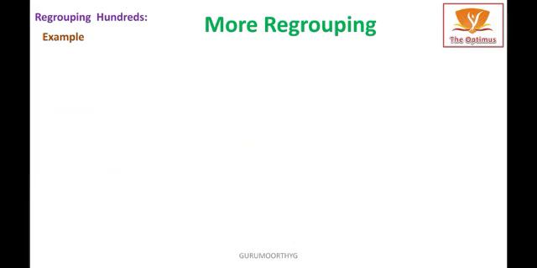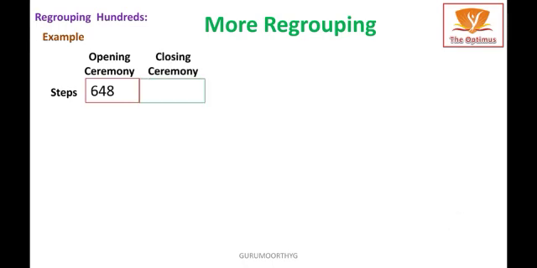The number of steps in the opening ceremony equal to 648. The number of steps in the closing ceremony equal to 875. The question is, how many steps did the marching students take for both ceremonies? That means we are going to add 648 plus 875 equal to what?